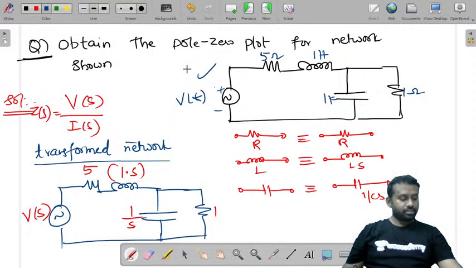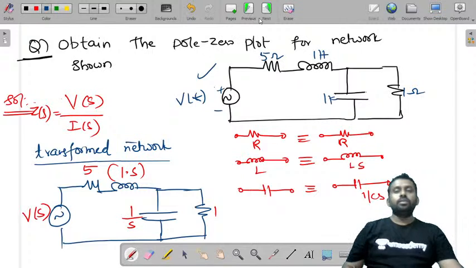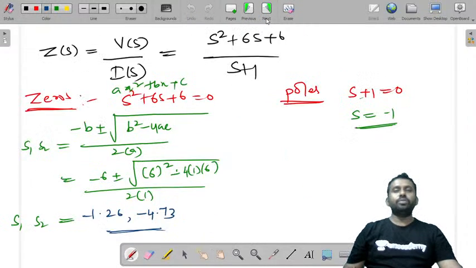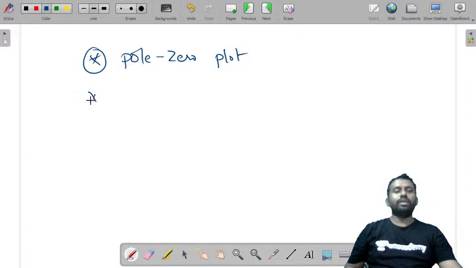Good evening. So this is about today. We have seen the pole zero plot, that is the concept of stability.